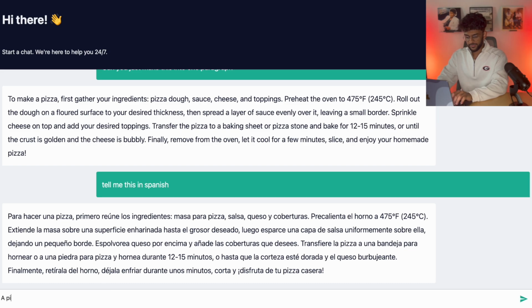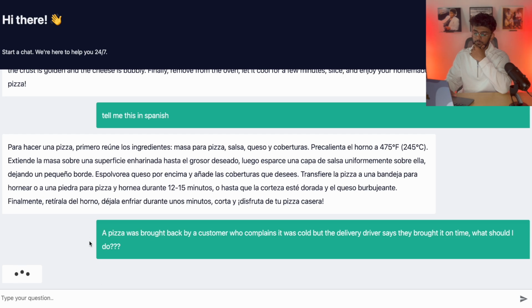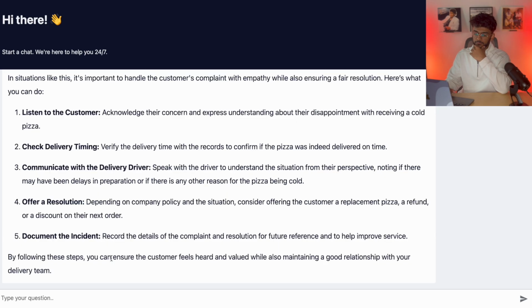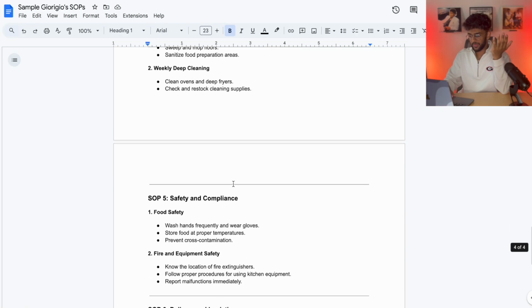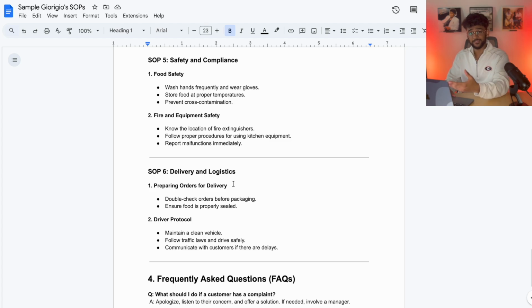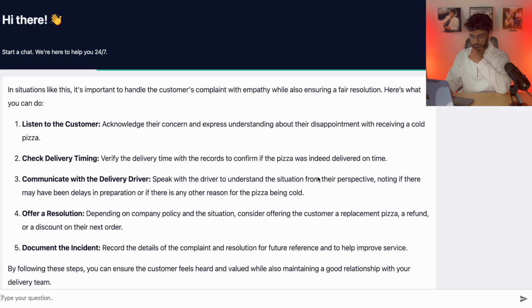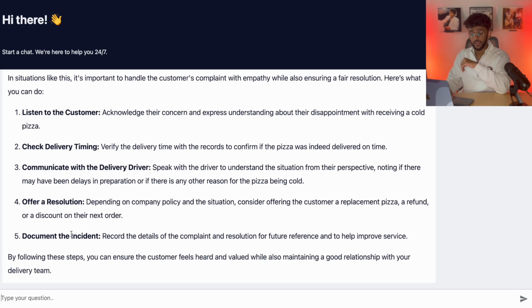Let's say a pizza was brought back by a customer who complains it was cold, but the delivery driver says they brought it on time. What should I do? Boom. This is not even covered within the documentation. There's nothing about handling these sort of situations, but it takes the context it has and applies it. Listen to the customer, check delivery timing, communicate with the delivery driver, offer resolution, document the incident.